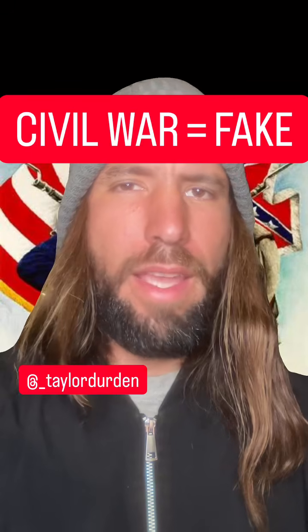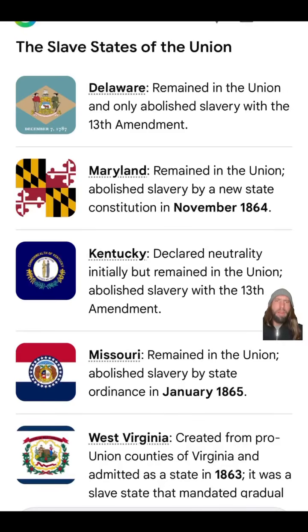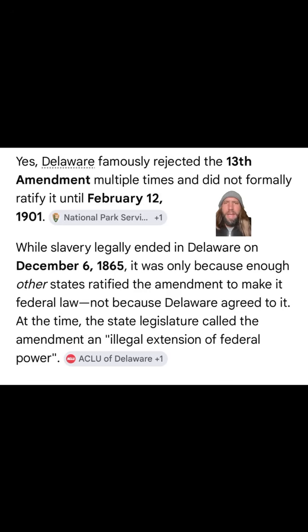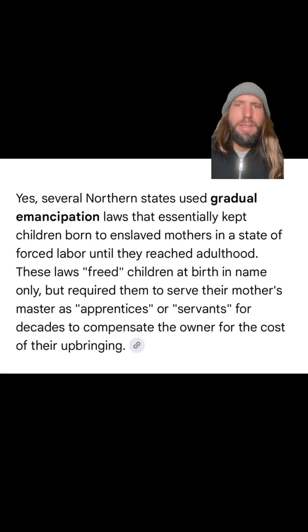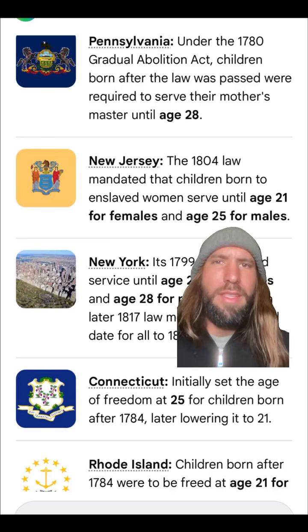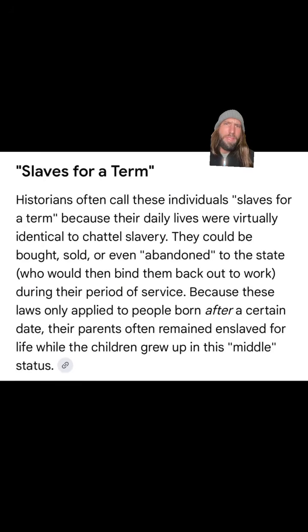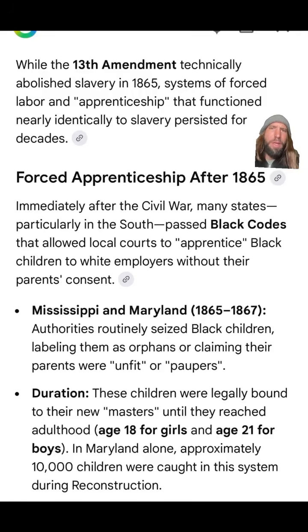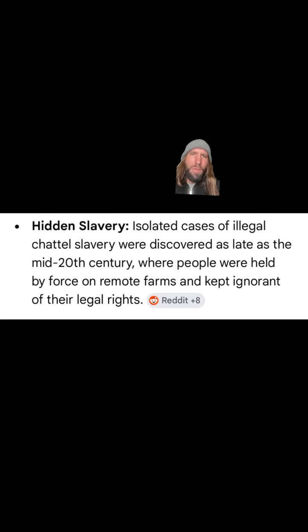The Civil War was fake and it had nothing to do with slavery. There were 5 slave states in the North. Delaware didn't recognize the 13th Amendment until 1901. Several of these states kept slaves until the 1900s because you could keep their children as slaves until they were in their 20s, aka slaves for a term, and they were still property. Some called it forced apprenticeship, lasting to the mid-20th century.